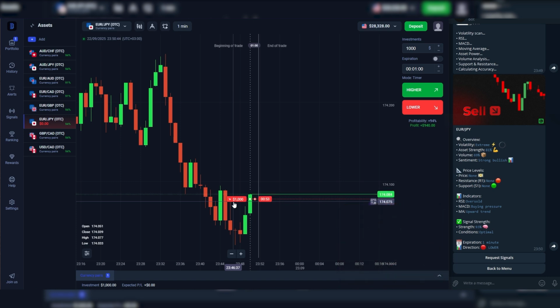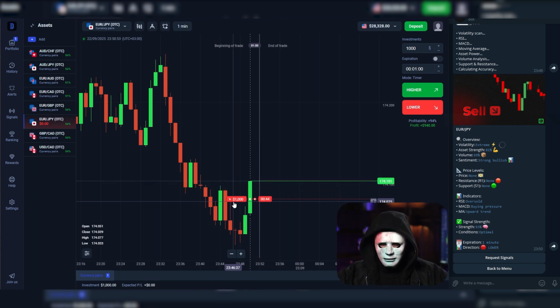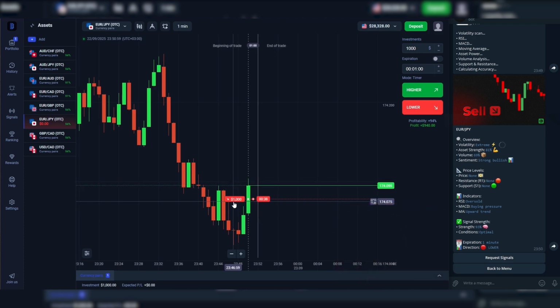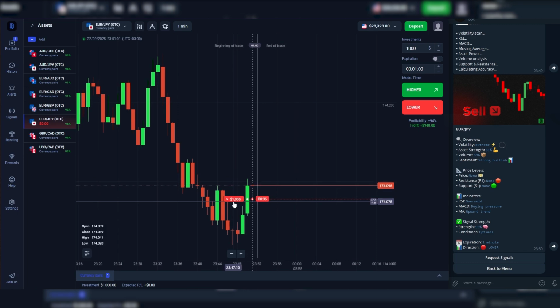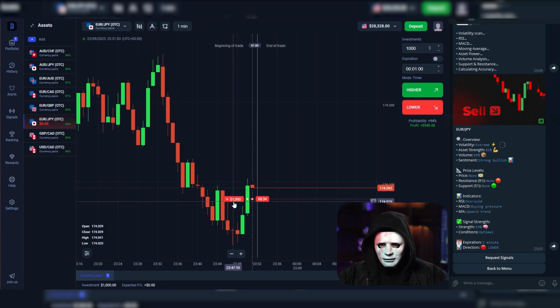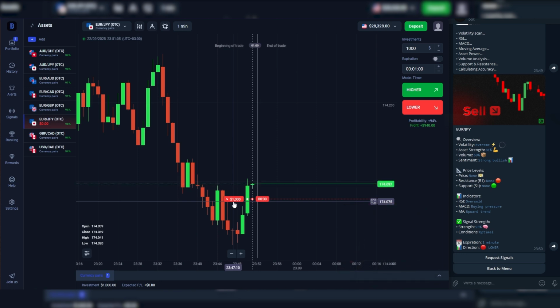You absolutely have to try this, especially considering that it's all free. If you trade or want to start trading, I highly recommend that you at least try doing what I do, even just once. By the way, right now, look, we don't have the best entry point, in my opinion, even though the bot told us to go for a sell. But we still have 30 seconds left, so let's wait together.